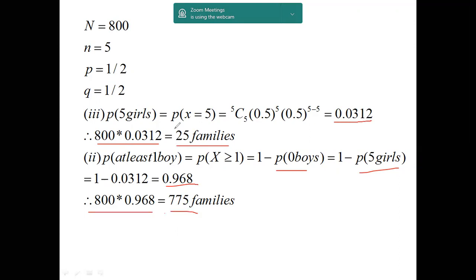There are 25 families where there are no boys at their home. So total, you can count it here: 25 families with 5 girls and 775 families with at least 1 boy. So total are 800 families.